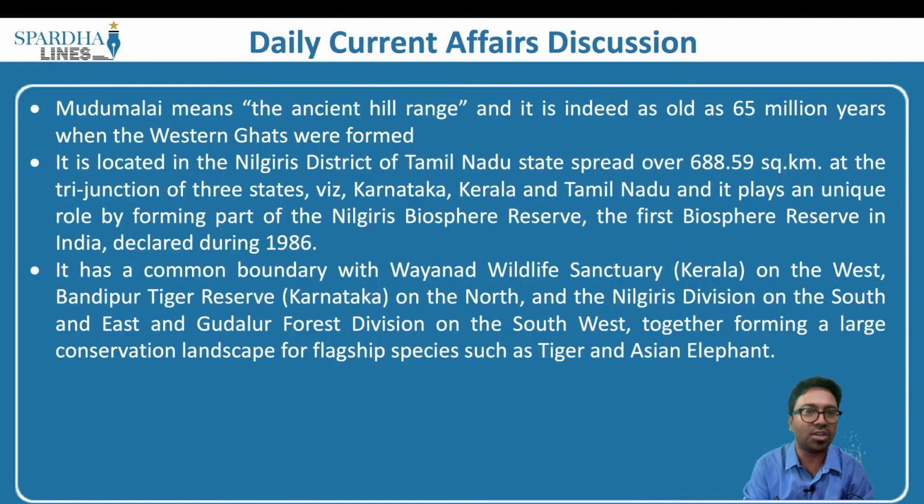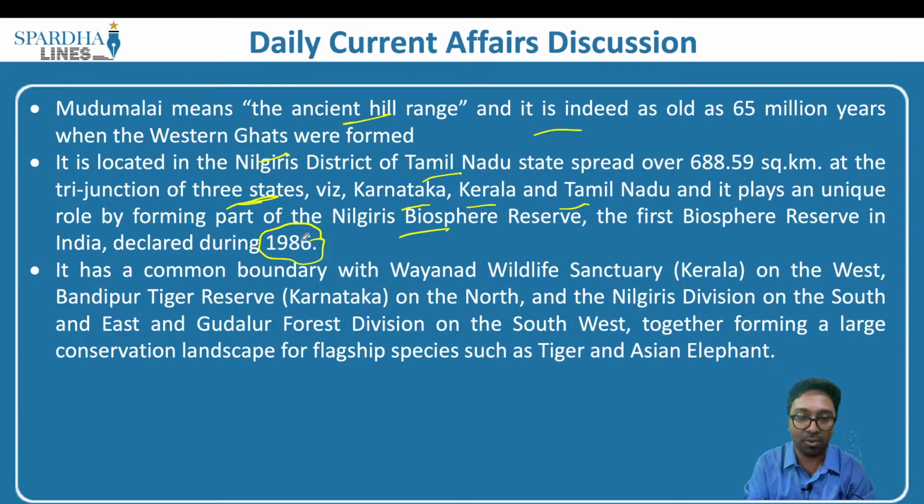Let's look at some factual information. Mudumalai basically means the ancient hill range. It is indeed as old as 65 million years, when the Western Ghats was formed. It is located in the Nilgiris district of Tamil Nadu state, spread over 688.59 square kilometers at the tri-junction of three states. Which are these states? Karnataka, Kerala and Tamil Nadu, and it plays a unique role by forming part of the Nilgiris Biosphere Reserve, the first biosphere reserve in India, declared in 1986.